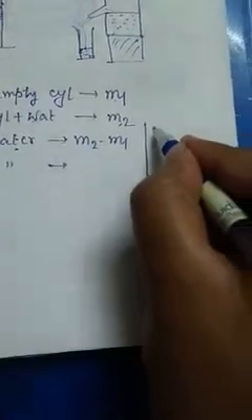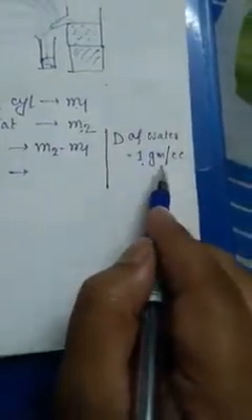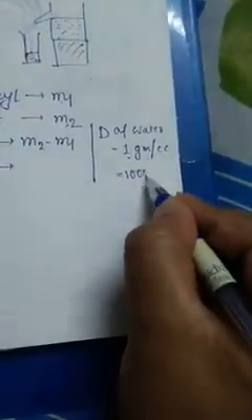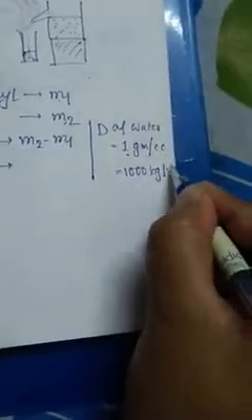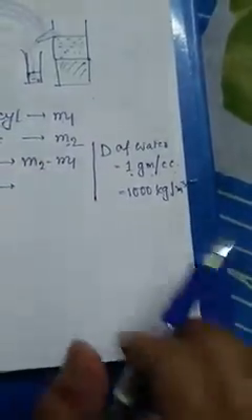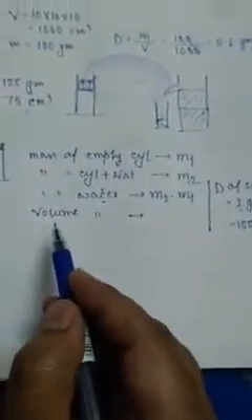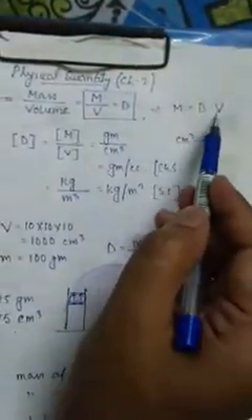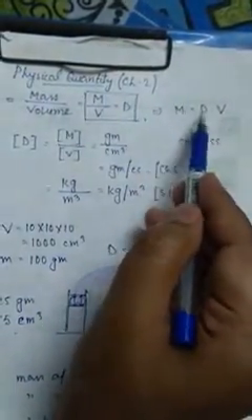And the density of pure water in CGS is 1 gram per cc. Keep it in mind, 1 gram per cc in CGS, and in SI this is 1000 kg per meter cube. So if you want to determine its volume, volume equal to mass by density.